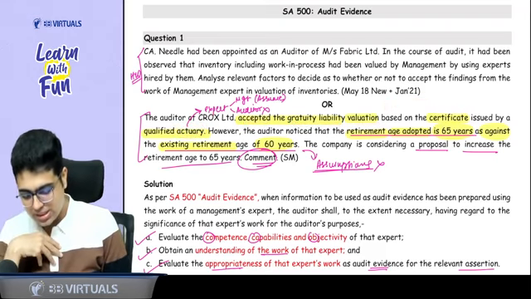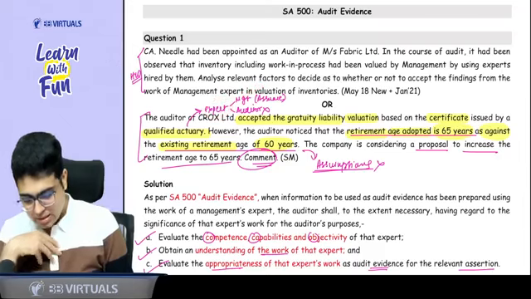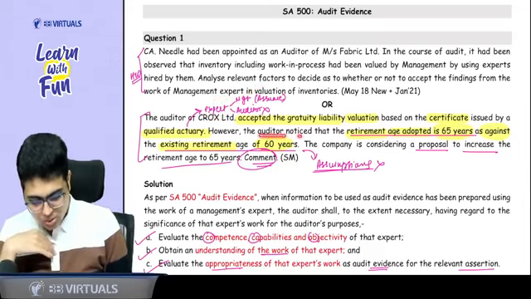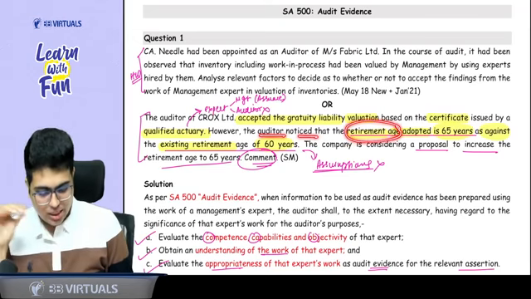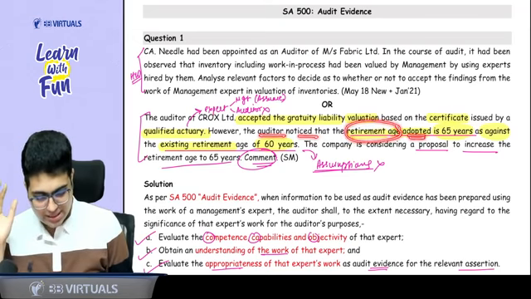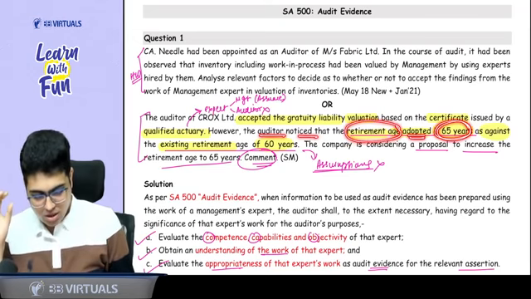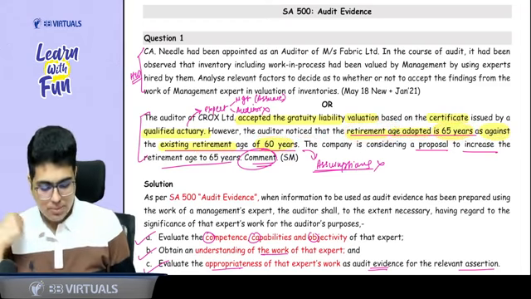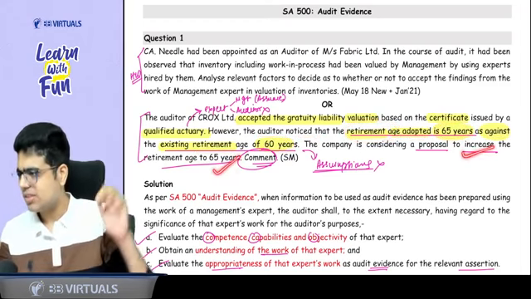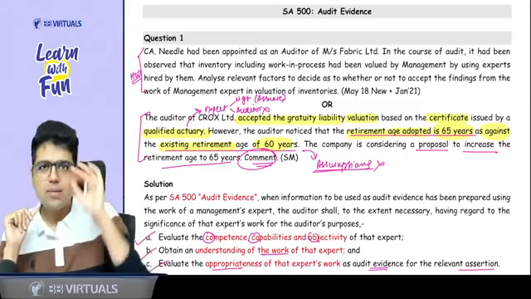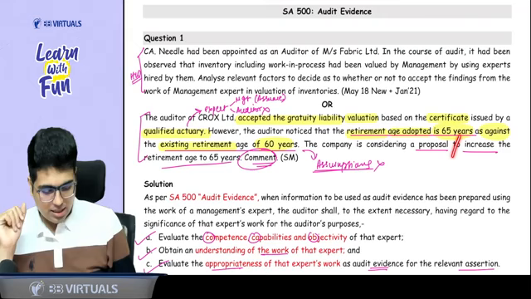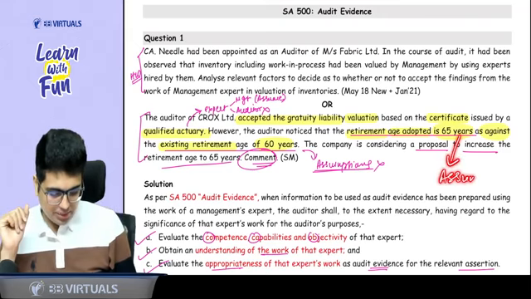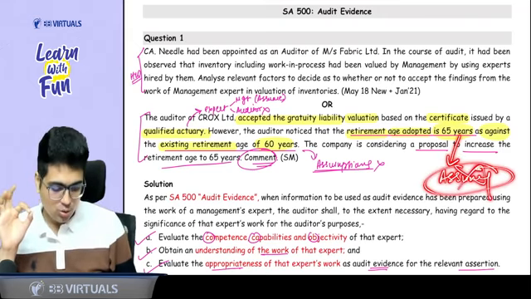Can I say actuary is the management expert? Yes, sir. However, auditor noticed that the retirement age adopted by the actuary is 65 years, but the current retirement age is only 60 years. Company is considering to increase the retirement age to 65 years in future. So tell me one thing. Do you think the assumption used in preparing the actuary liability is correct? No, sir, it is not correct.